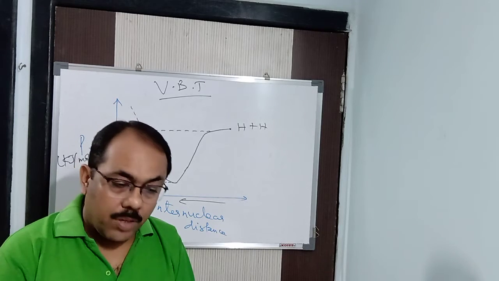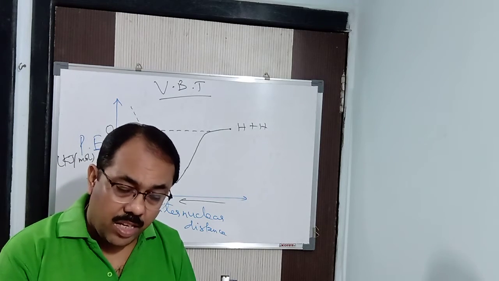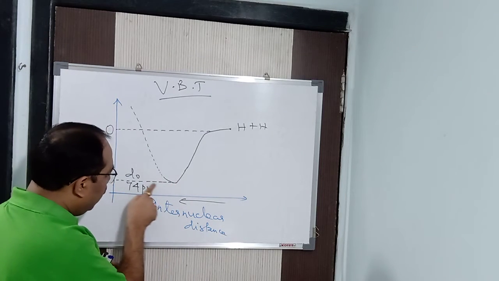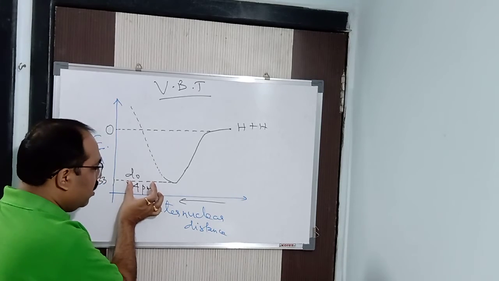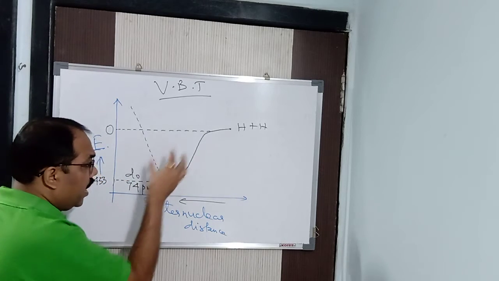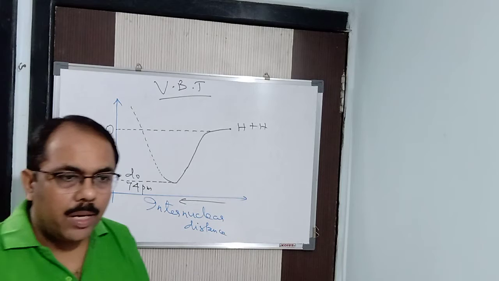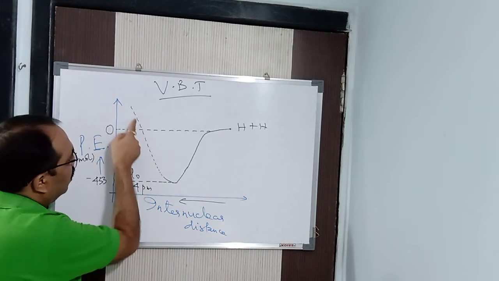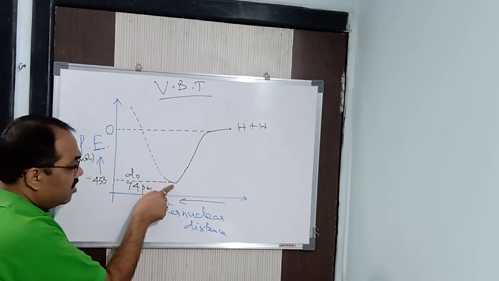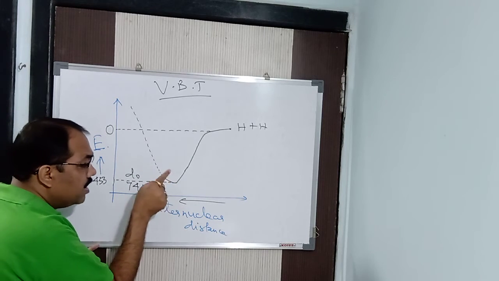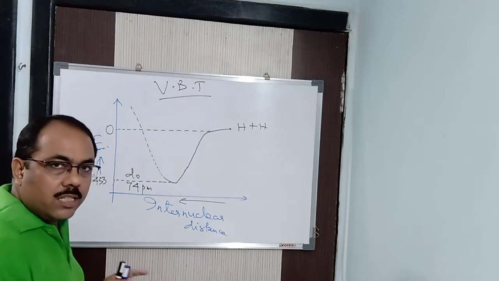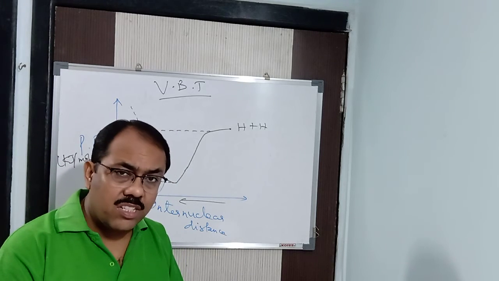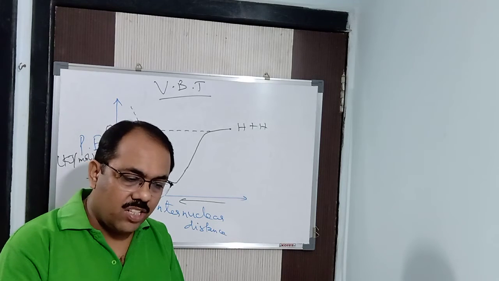Why will it repel? Listen carefully, now the nuclei of both the atoms, after attaining this energy, still you want to bring closer. So it is not possible. Why? The nuclei of both the hydrogen atoms will repel one another. Due to repulsion, again energy is increasing. So this is the lowest energy where the atoms will be stable. When repulsion is there, instability is there. When attraction is there, stability is there.